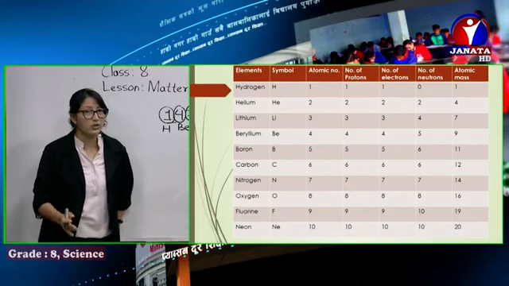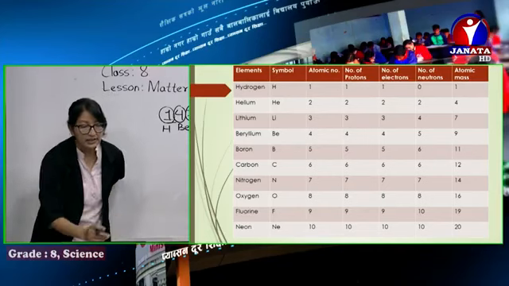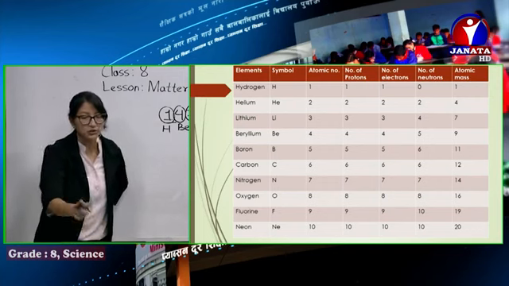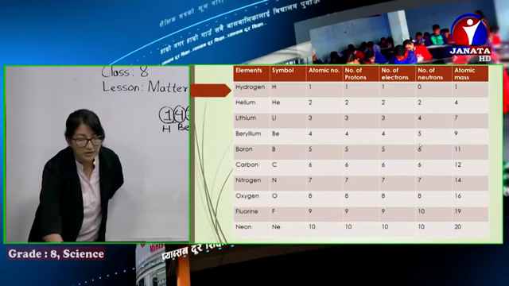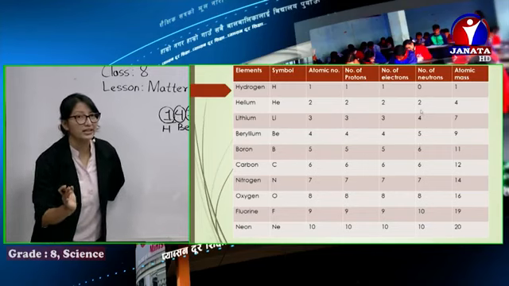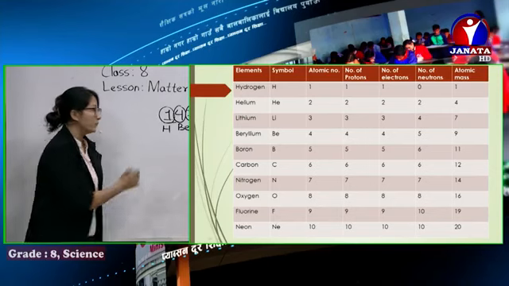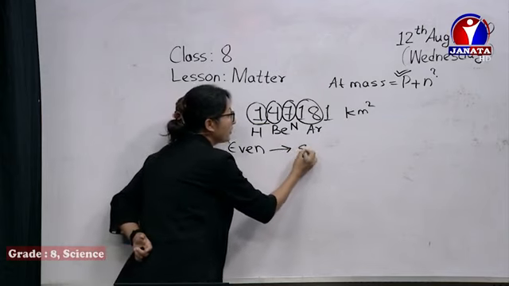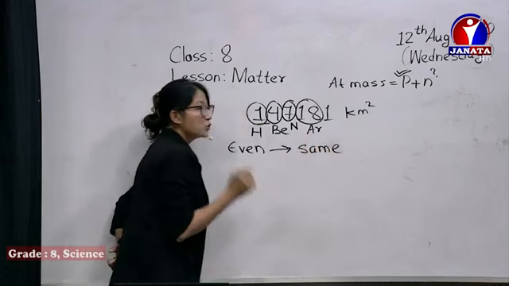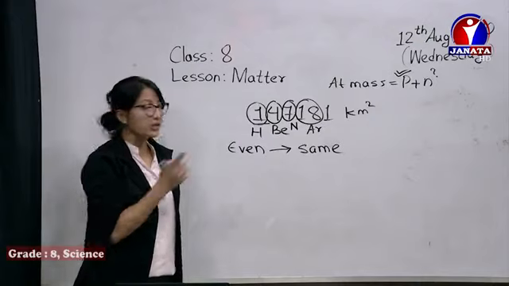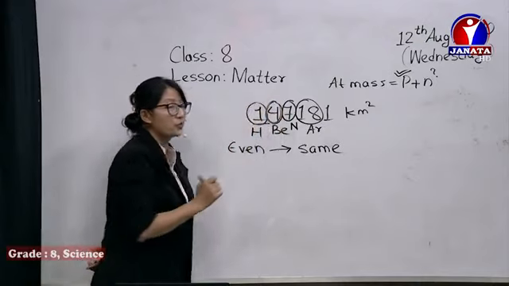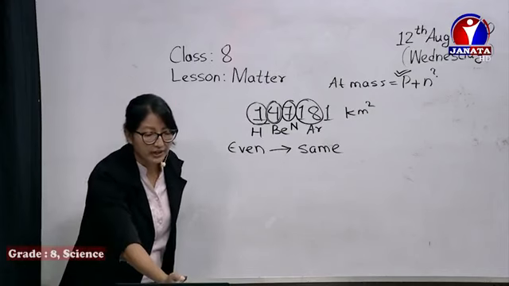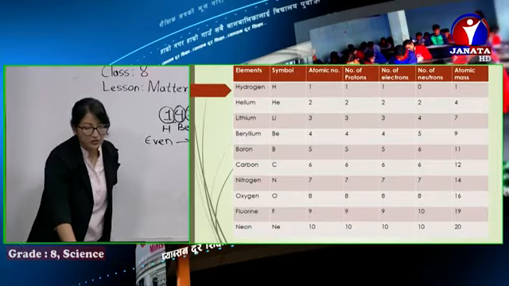What you have to do is, if it's even, like you can see helium, it's an even number, 2. So you can see here the number of neutrons is also 2. Even, same. If the atomic number is even, its number of neutrons is the same. 2, 2, 4. 4 is exceptional, so we don't consider 4. 6, 6, 8, 8, 10, 10. You can cross-check there.